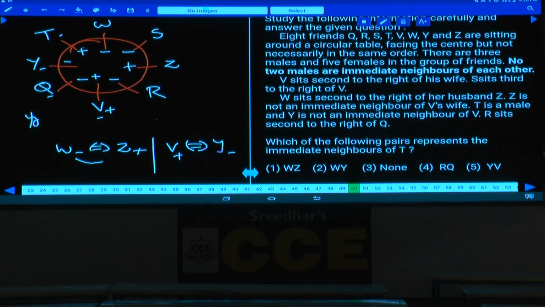Then which of the following pairs represent the immediate neighbors of T? Immediate neighbors of T are Y and W. Y and W, choice 2.